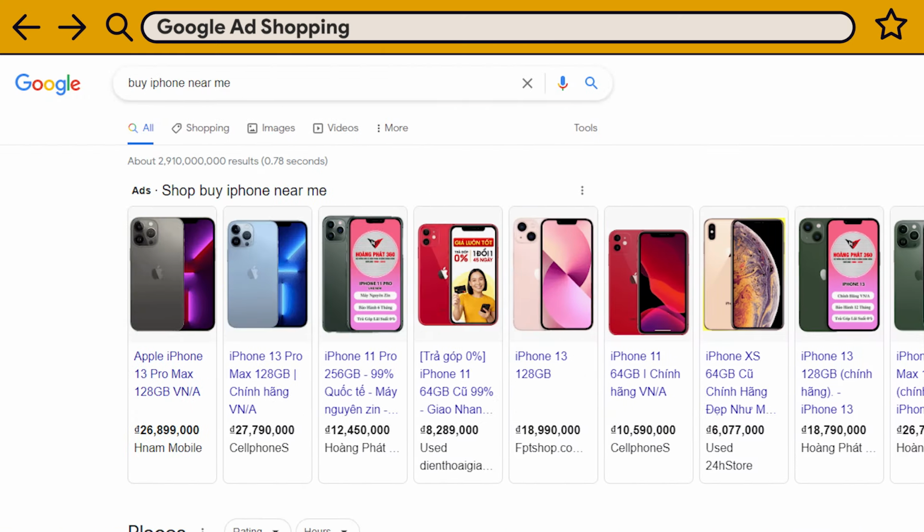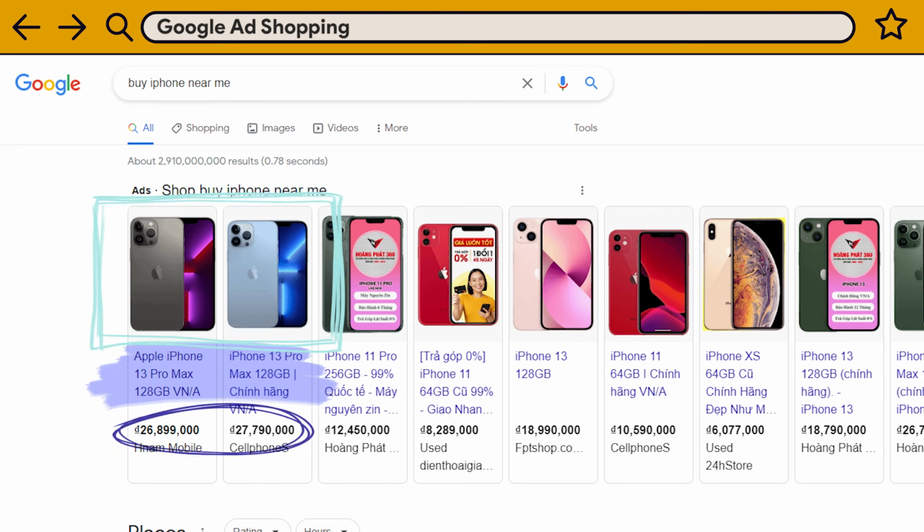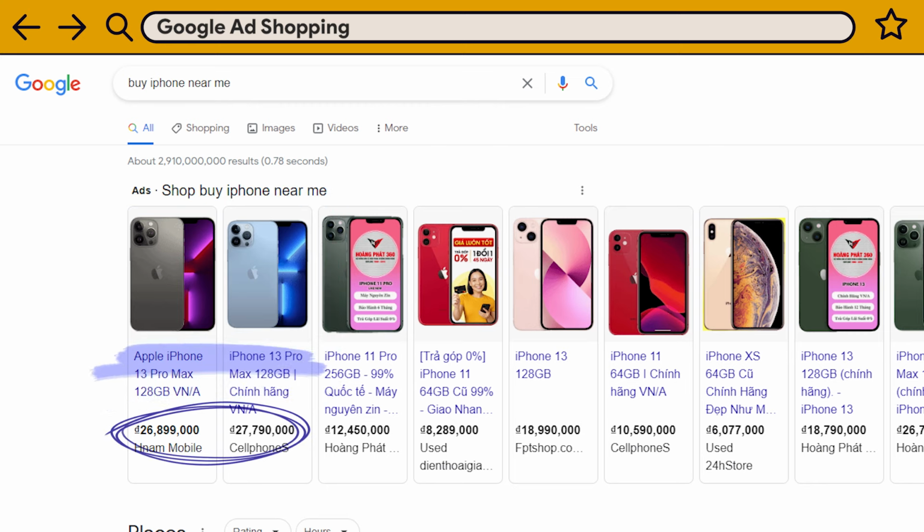When you sell retail products, you want to run Google Ads Shopping. They are very convenient because they are displayed in a format that allows a quick comparison between several products. You see images, product names, and above all, their pricing. Users can make quick decisions based on this information. Shopping ads target people who know what they are looking for and are likely to purchase. As you can imagine, this kind of Google ad guarantees the best conversion rates.